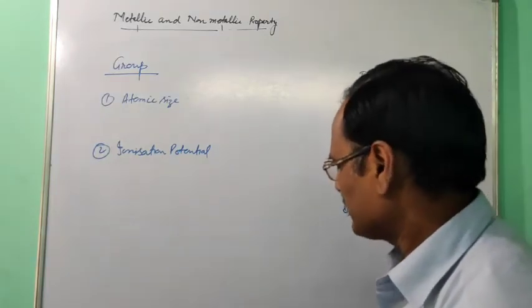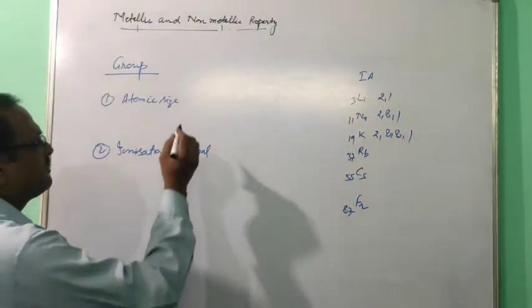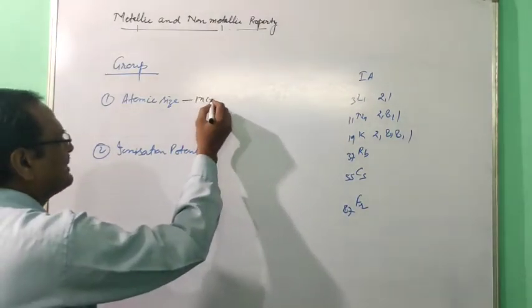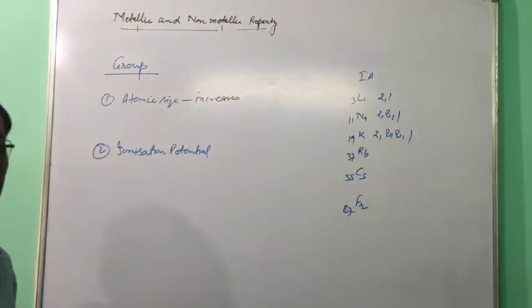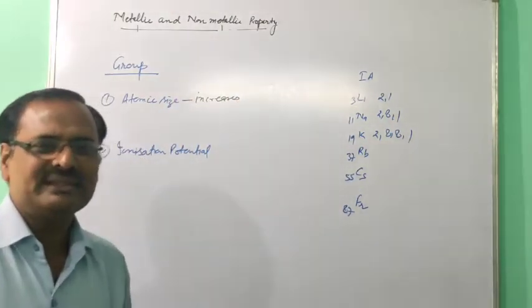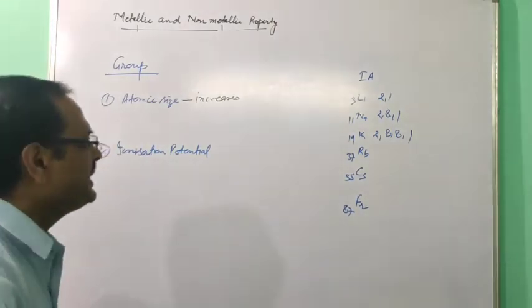So just to see, when we move in a group from top to bottom, atomic size increases. Already you studied that atomic size increases. If the atomic size increases, it is easy to remove electron.